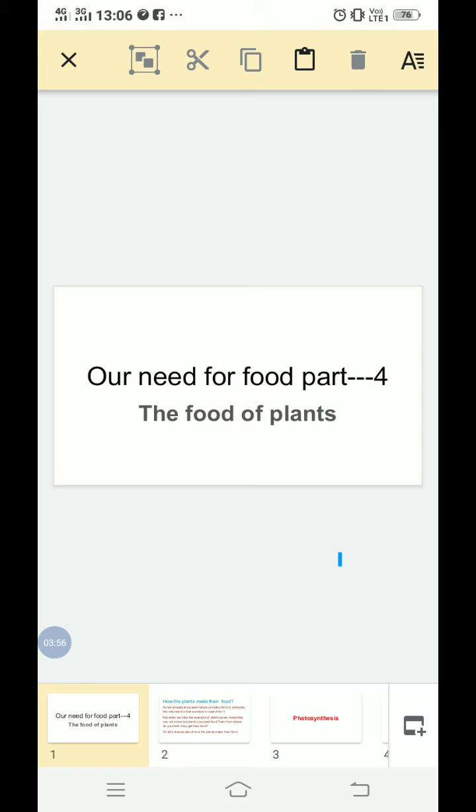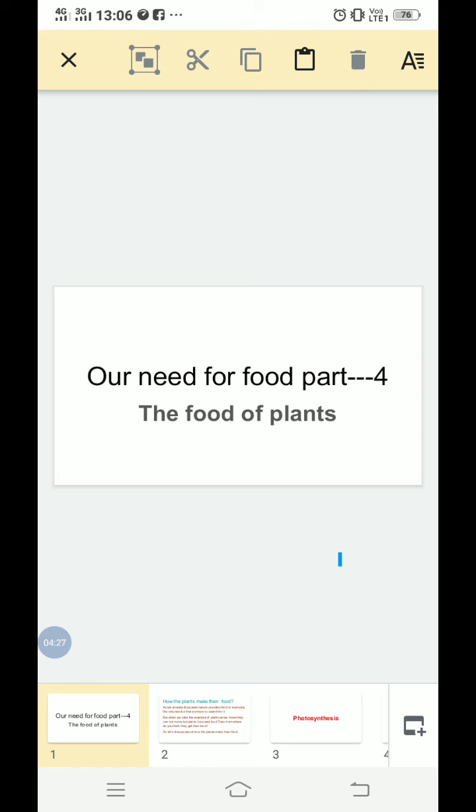After hunting and eating, whatever part of the prey remains is eaten by the scavengers. So this is all we have learned about the major groups of animals on the basis of their eating habits.